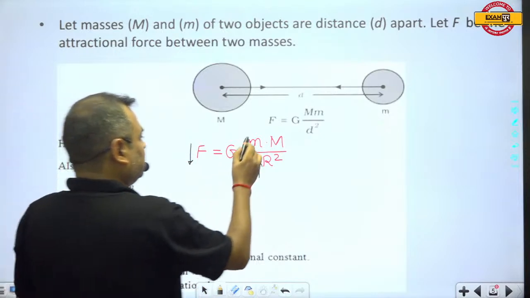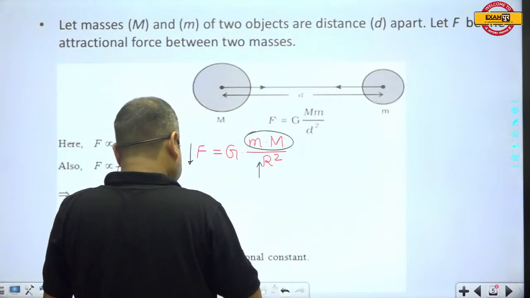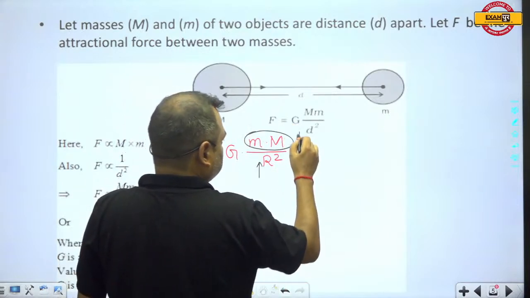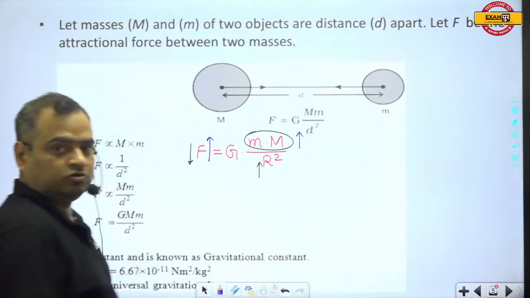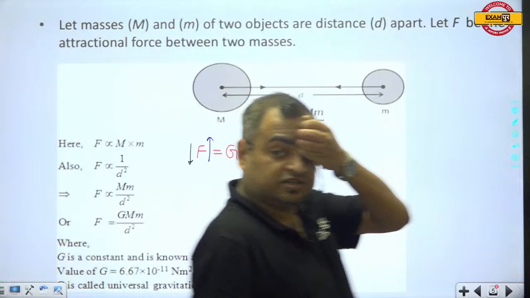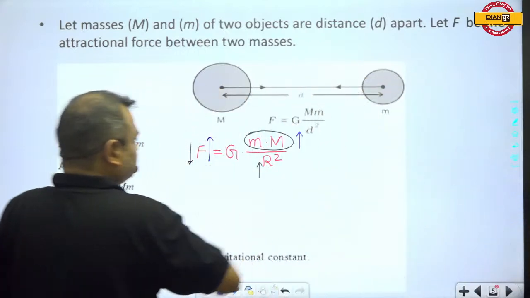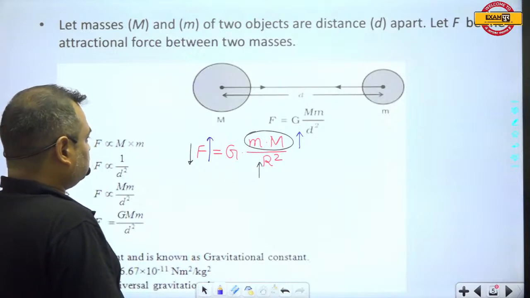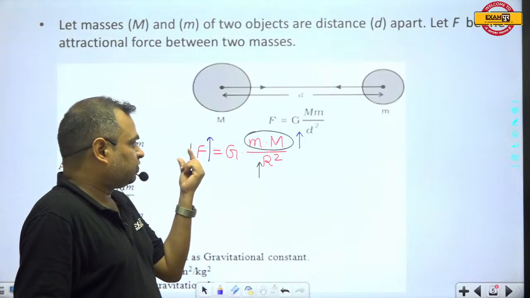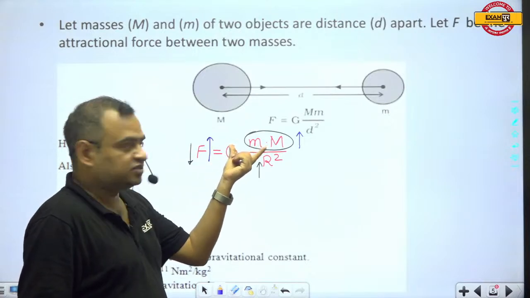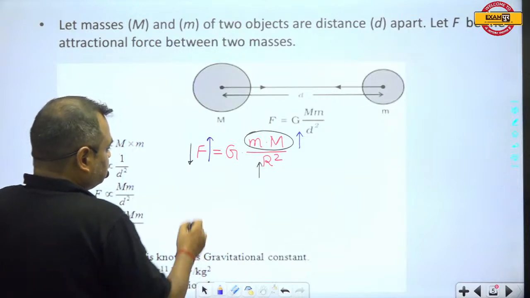If the masses of these two bodies increase, then the value of the force increases. So the force of attraction depends upon two things: number one, the mass, and the separation between these two bodies.